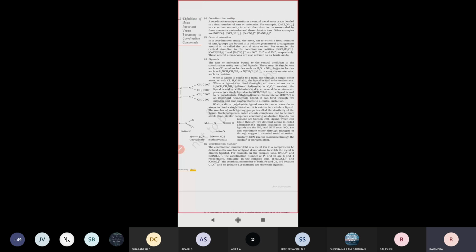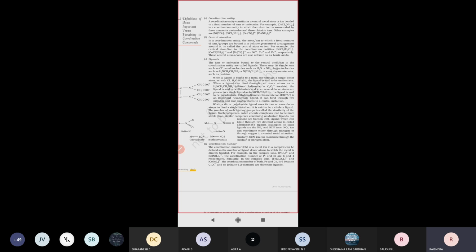These terminologies you must remember. If you don't know them, we will not be able to identify what is a ligand, what is coordination sphere, what is coordination state, what types of ligands there are, what is the central metal atom. All these things we are going to discuss now.